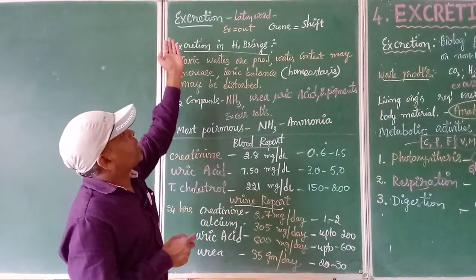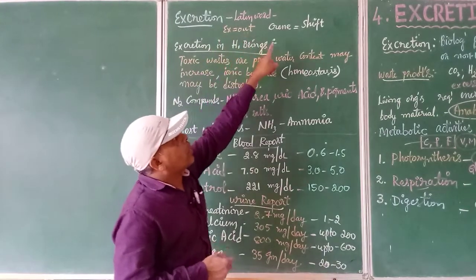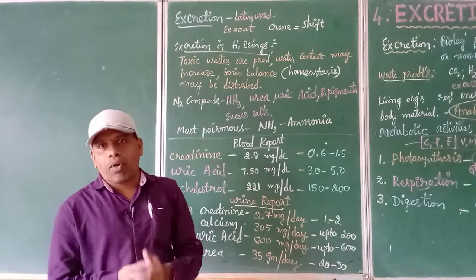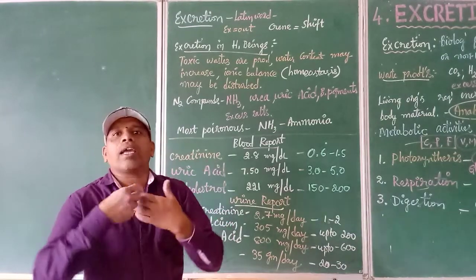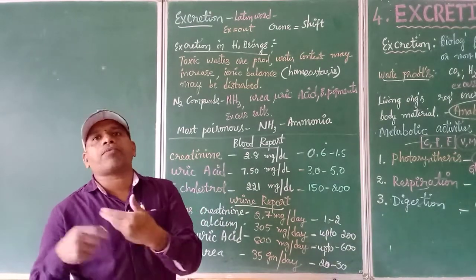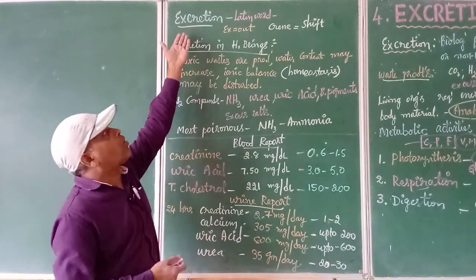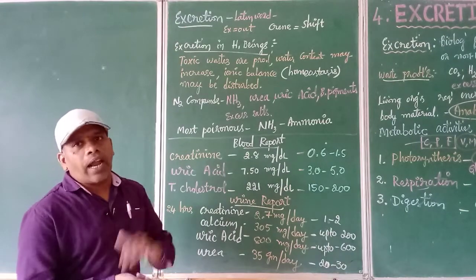So what do you mean by excretion? Ex means out, cre means shift. That is shifting the materials outside our body. That means throwing or eliminating or removing the waste from our body is nothing but what we call excretion. So that is how the word excretion is given, from the Latin word.